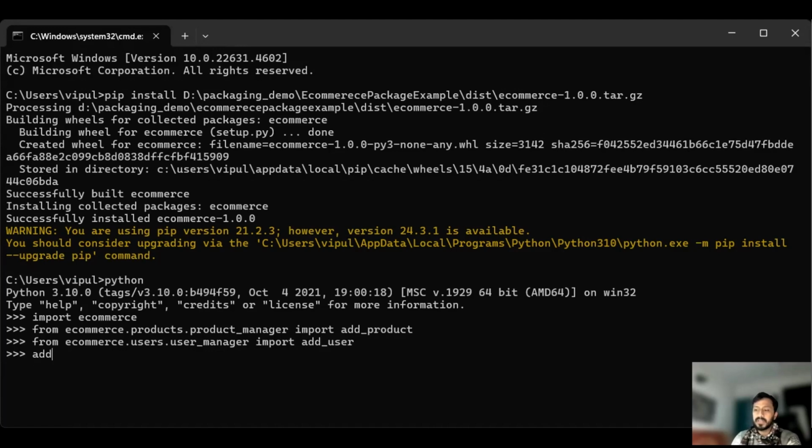Now I can trigger the function. Add product was one of the functions that we created. Add product, let's say laptop. In case you missed it, I will show you what add product is. See, within the product manager we have an add product.